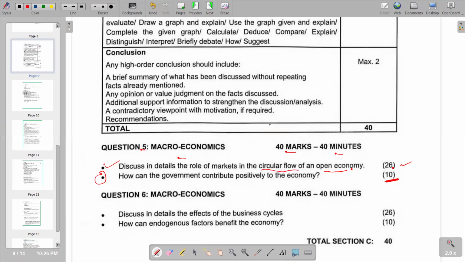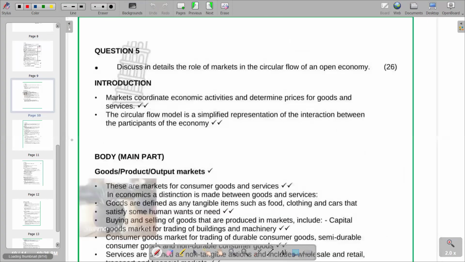So we go to our introduction, try to see the introduction that we have for this video. We go there and see that this is our introduction. And we are seeing that on the first part, we are now using a definition of the markets. We are seeing that they are defining a market. So markets coordinate economic activities and determine prices for goods and services. So you see that we also have markets in the question. So that's another term that you can also define.